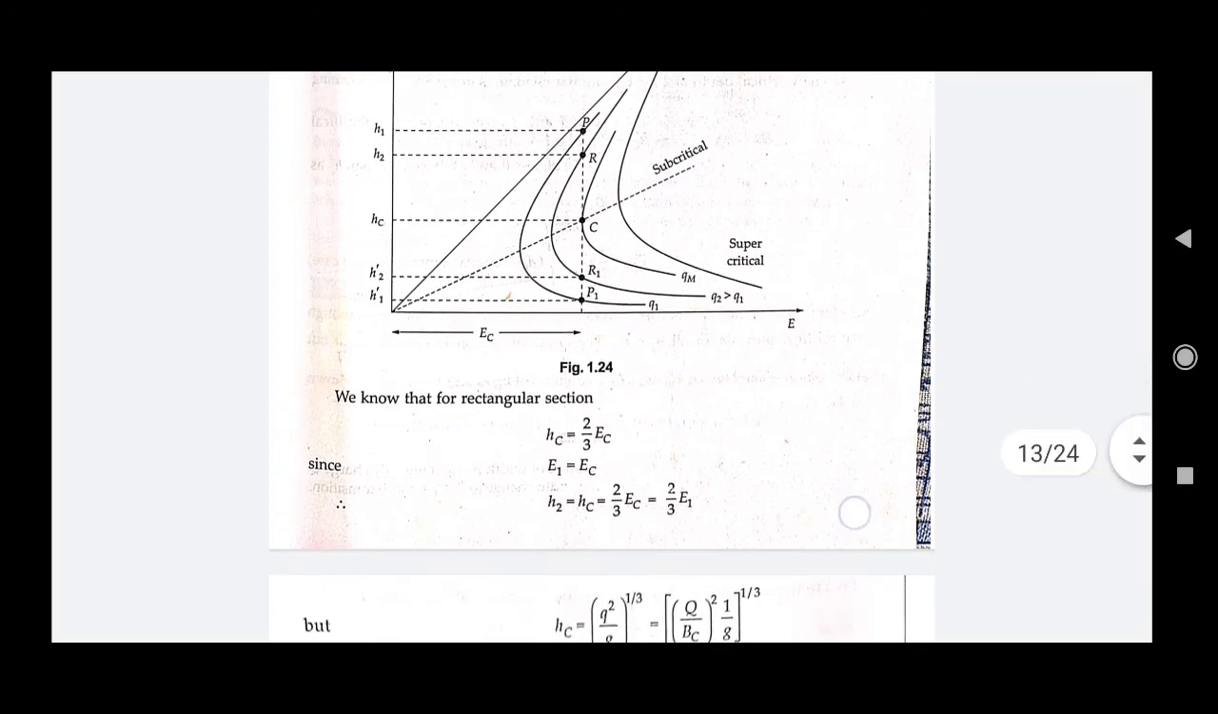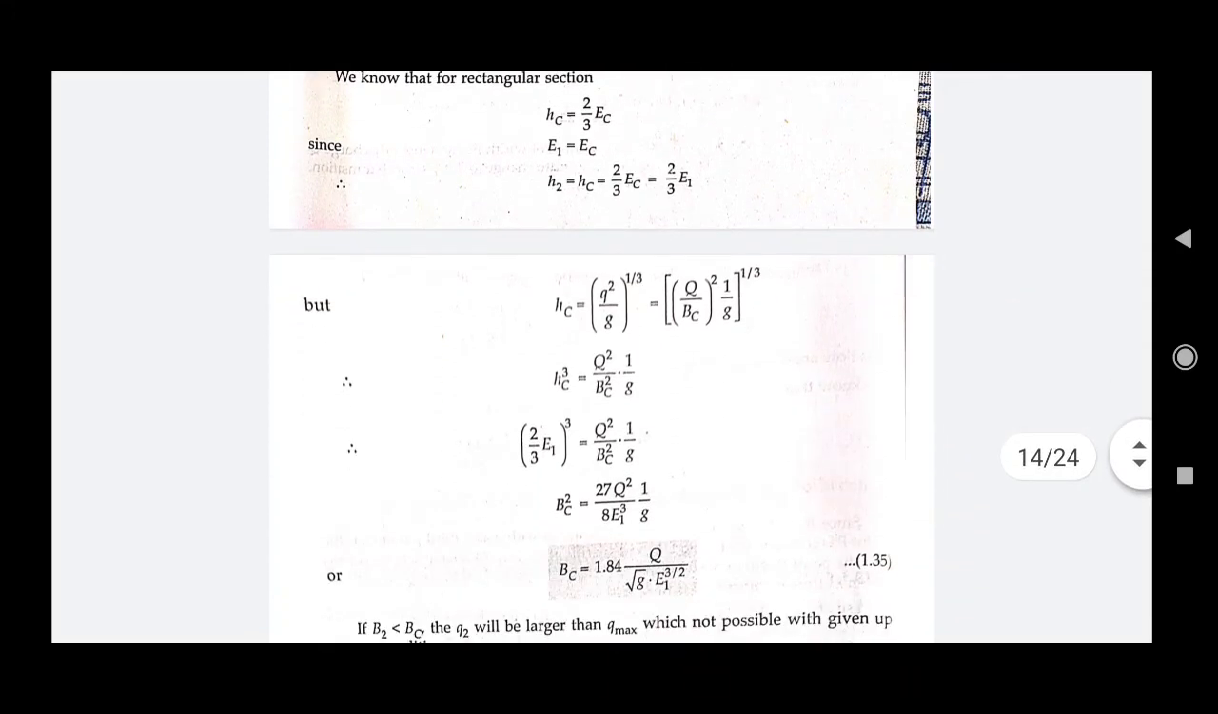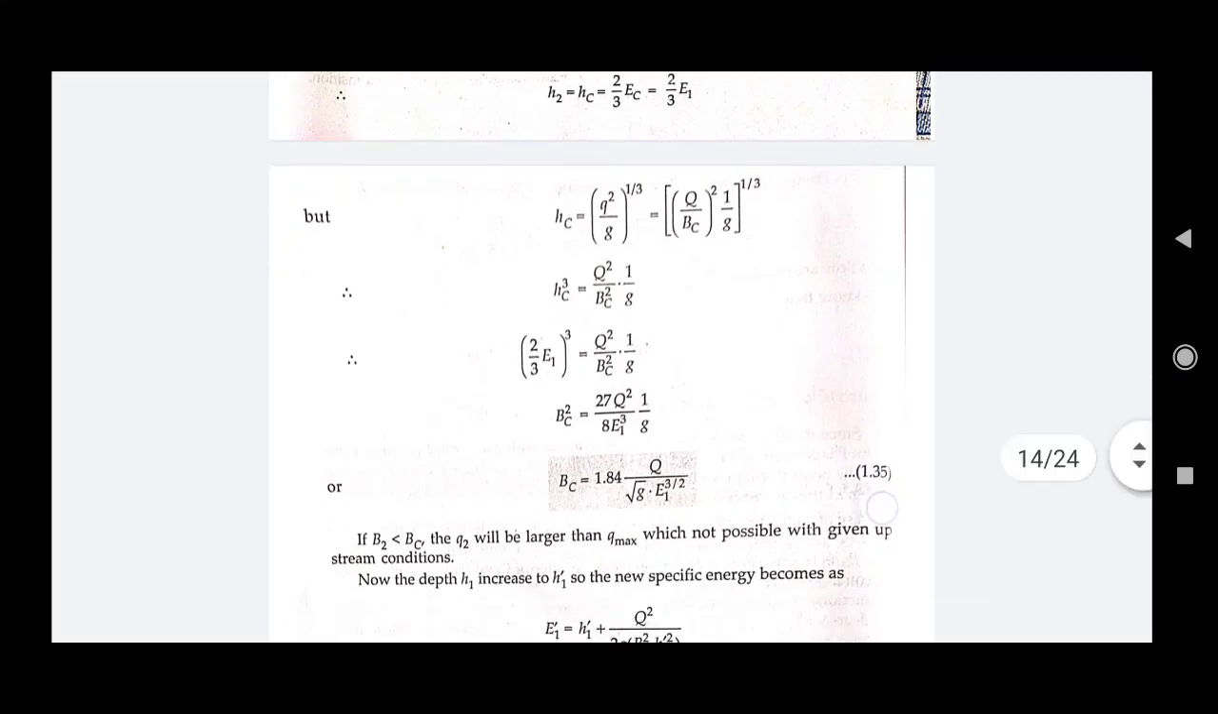So HC cube would become equal to (2 by 3 E1) whole cube, is equal to capital Q square upon BC square into 1 upon g, right? So from here we can find out the value of BC, that is the width of the section at the critical point, as equal to 1.84 capital Q divided by under root g E1 to the power 3 by 2, right?